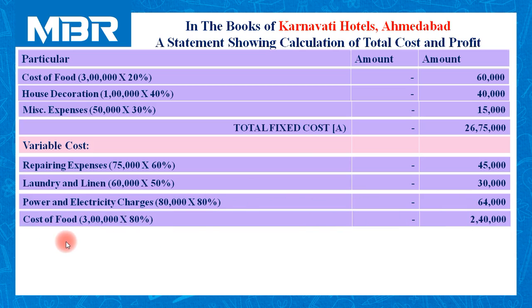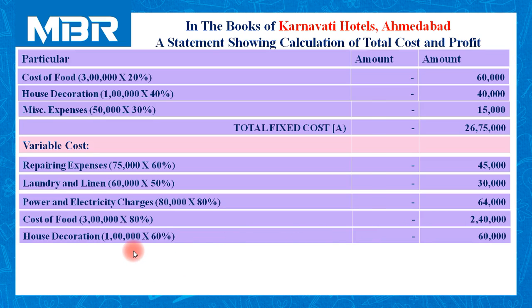Cost of food, 3 lakhs rupees, of which 20% transferred to fixed cost. So if out of the total expenditure 20% is fixed, 80% is covered under the category of variable cost. So it is 2 lakhs 40,000.